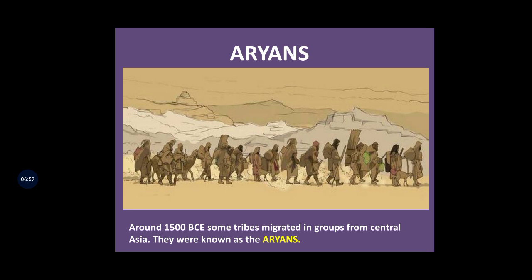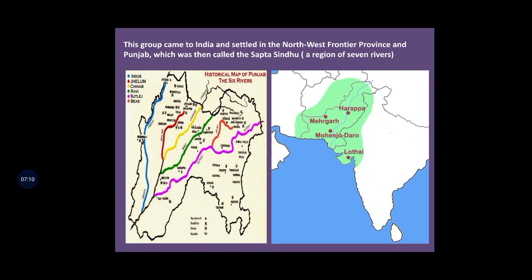You can see here in the picture, migrated means they shifted from Central Asia and came to India around 1500 BCE. This group came to India and settled in the northwestern frontier province and Punjab, which was then called the Sapta Sindhu, a region of seven rivers.